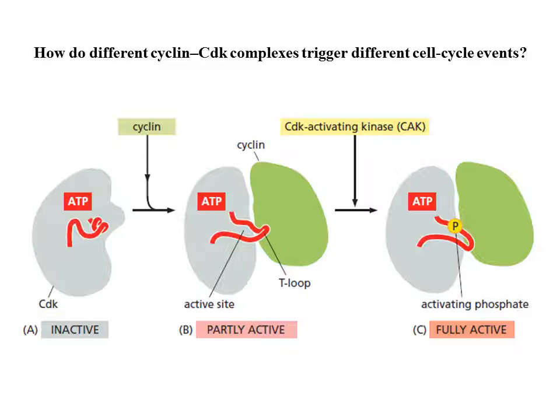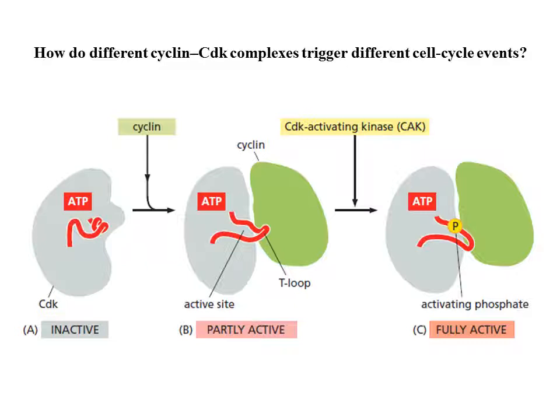When this CDK binds with cyclin, there is a conformational change in the active site of the CDK. This red colored line will change its shape, and due to the change in the shape of this protein, that inactive site of the CDK is converted into an active site through the addition of cyclin. So cyclin causes conformational changes in the CDK and makes it active.